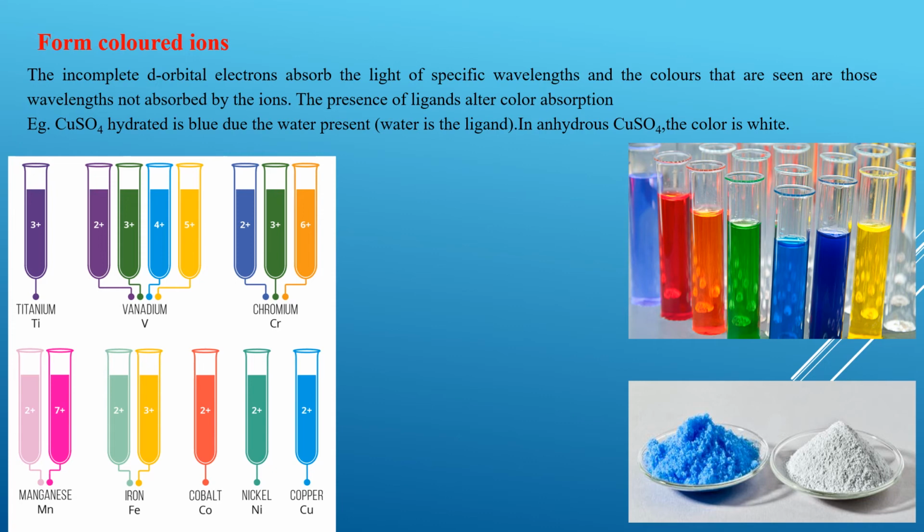But for those metal ions which have an incomplete d orbital, their salt is going to be colored. Now we look at the third important property of a transition metal, which is paramagnetism.